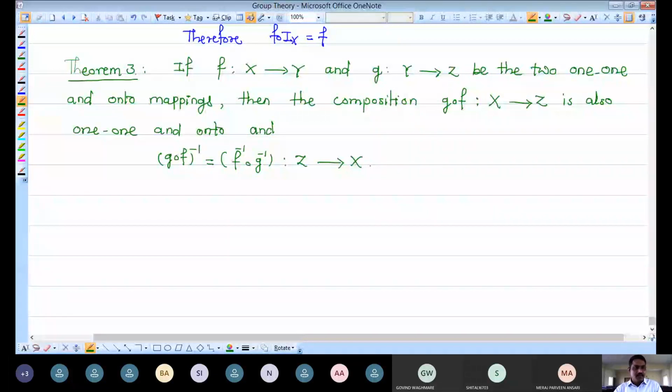Now we start to write the proof for this theorem. So in the proof, continue there, write everything which is given here.